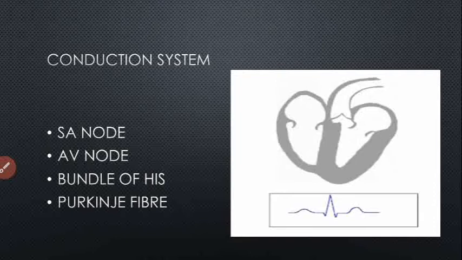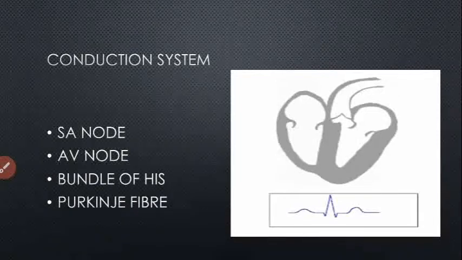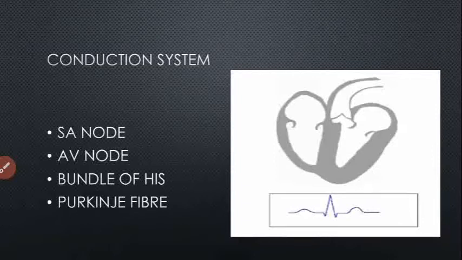Then the second one is the AV node, that is, the atrioventricular node. The SA node transmits the electric impulses to the AV node, which is located within the atrioventricular septum. Then the atrioventricular bundle, also called the bundle of His, is responsible for transmission of electric impulses from the AV node to the Purkinje fibers of the ventricle. It divides into a right bundle branch and a left bundle branch.